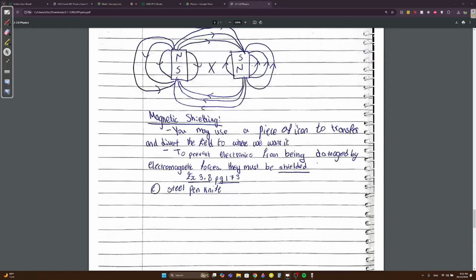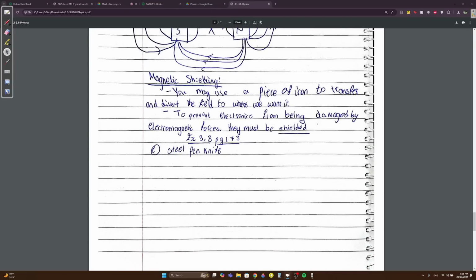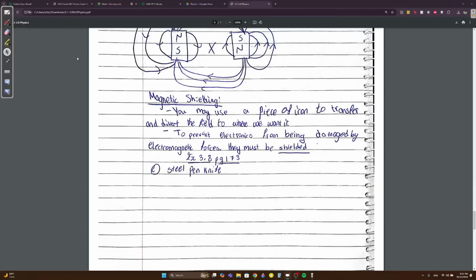You should know what magnetic shielding is. Magnetic shielding is basically used to preserve a magnet. You may use a piece of iron to transfer and divert the field to where we want it. So basically,